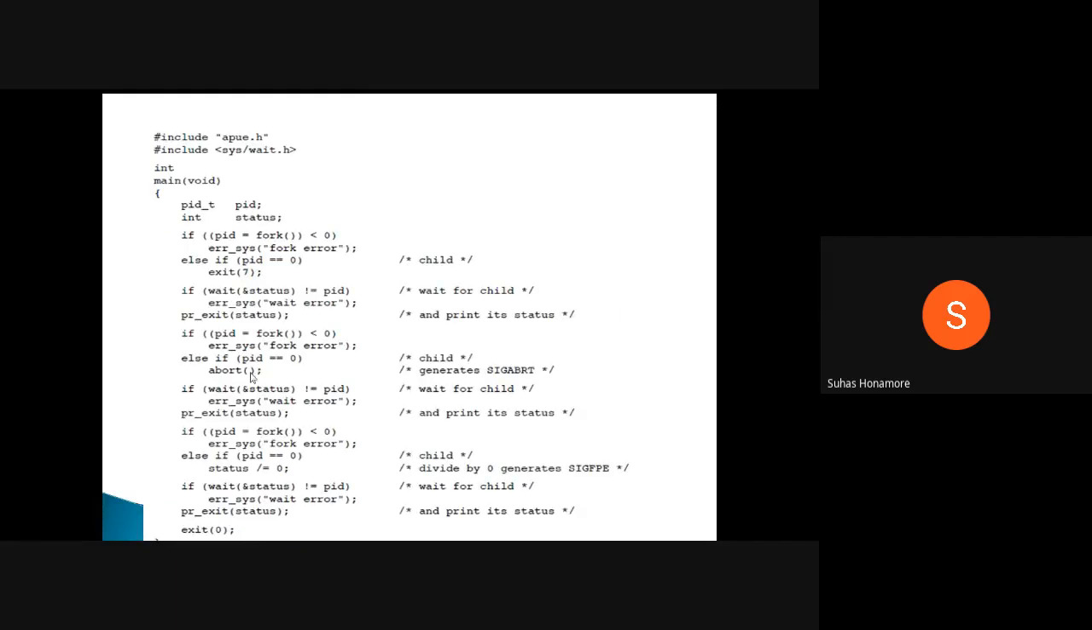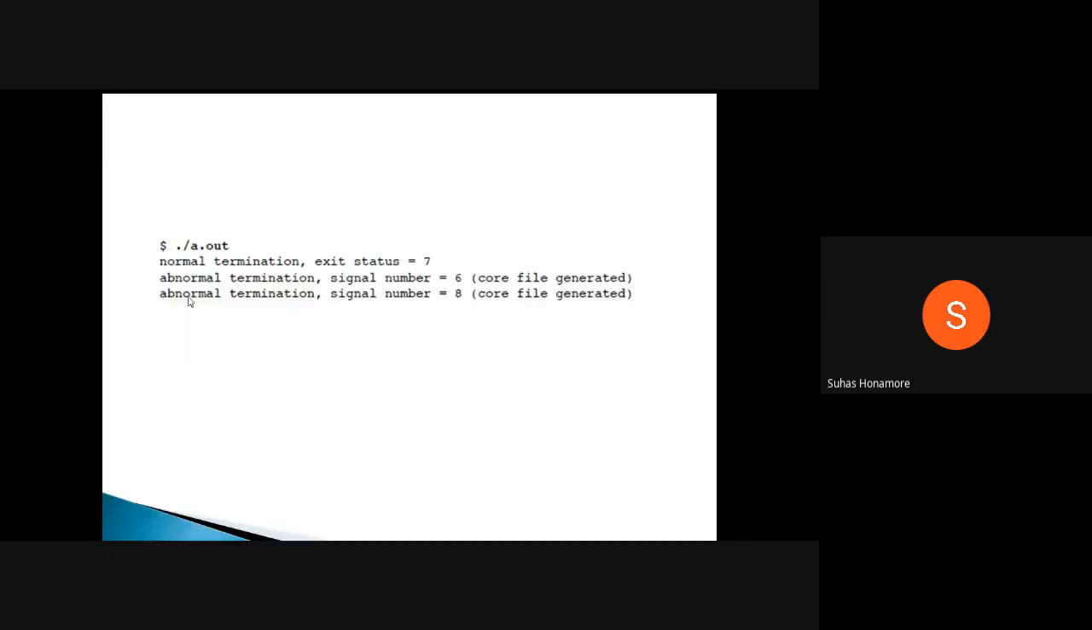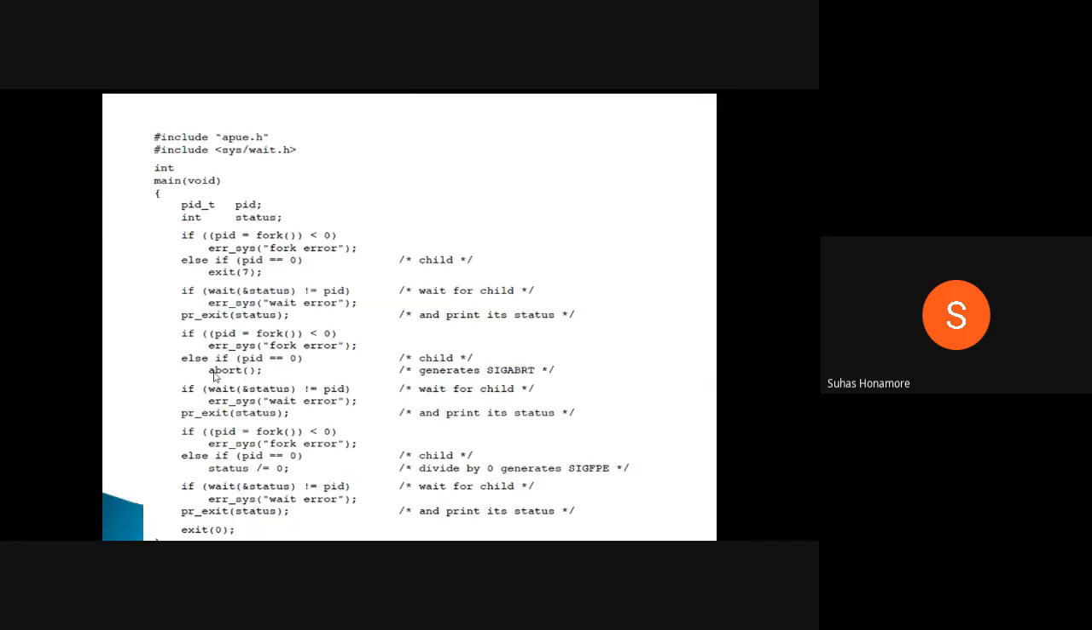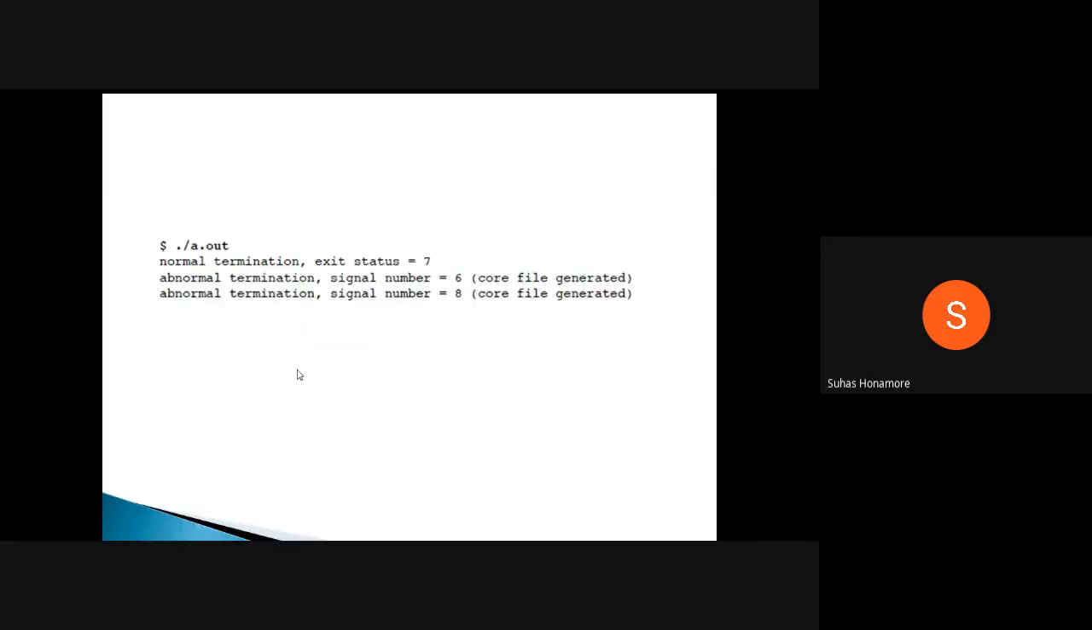The second one was abort. Here the child itself terminated abnormally, so that is abnormal termination, signal number 6. Whenever you call abort, internally the status will be set to the value 6. Those are predefined values. So the value 6 will be returned, and we are printing that value here. Core file is generated. Internally it's one message, where you are dumping some information. It's not given by the child actually, it's taken by the kernel. This core file generation, all this information, is given by the kernel only.